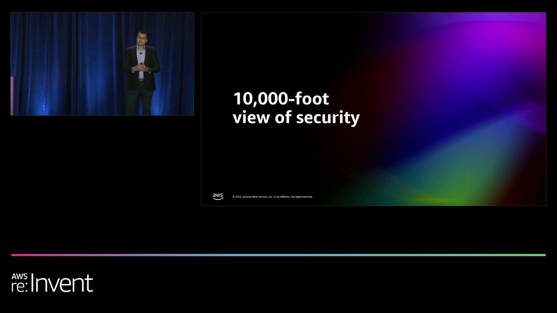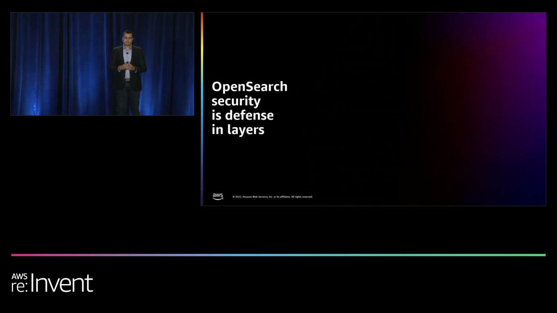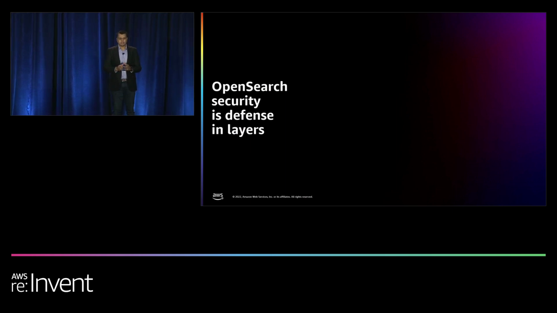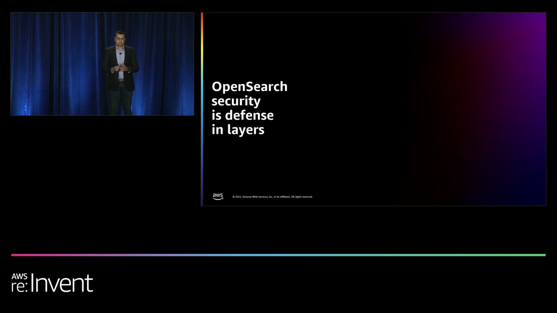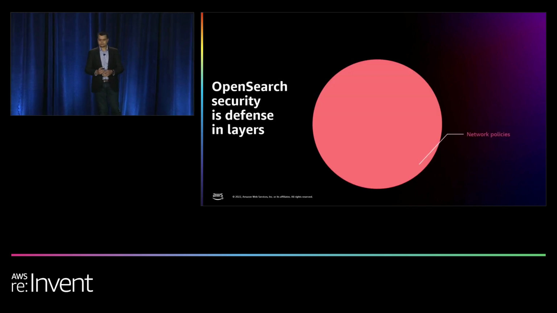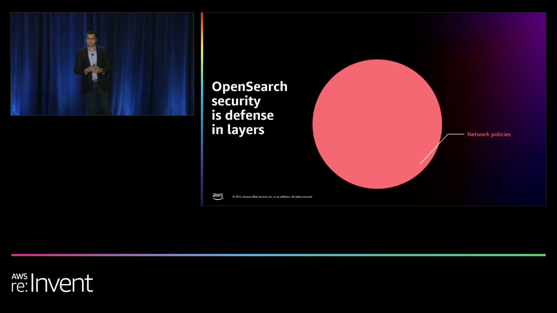So let's take a 10,000-foot view of security. The best way to think about OpenSearch security is defense in layers. Let's talk about 5 layers today. The first layer, as you can see here, is the network policies layer.